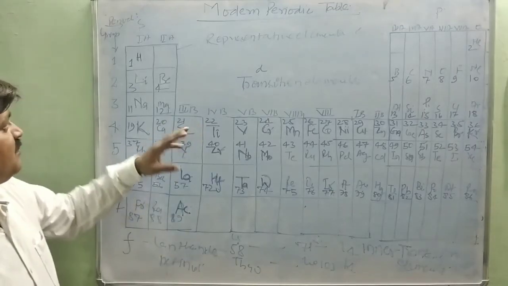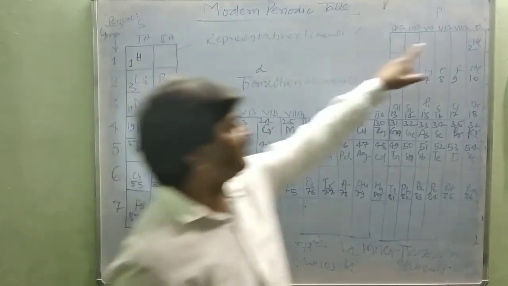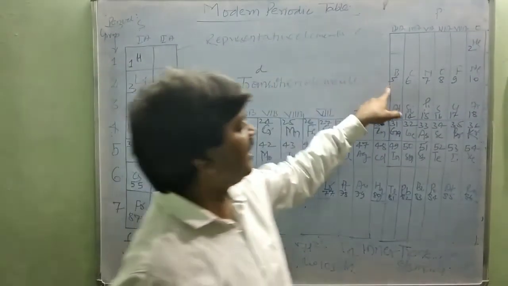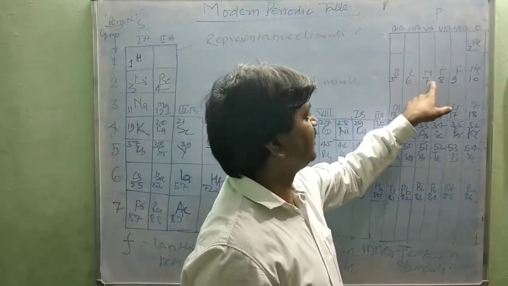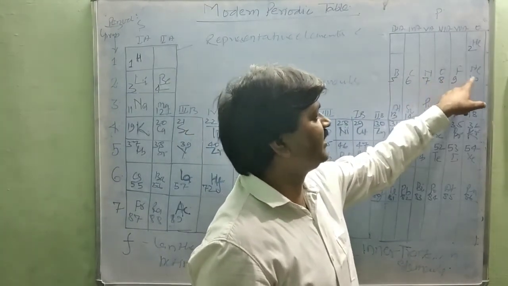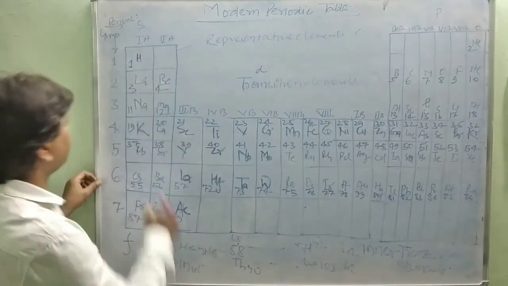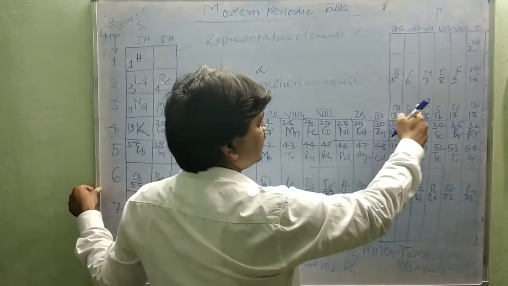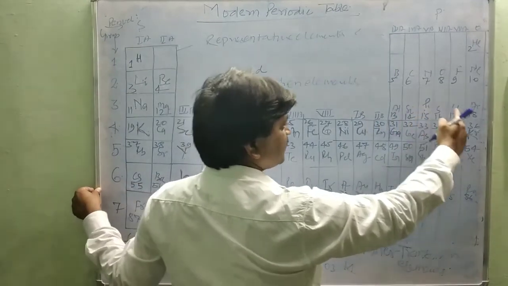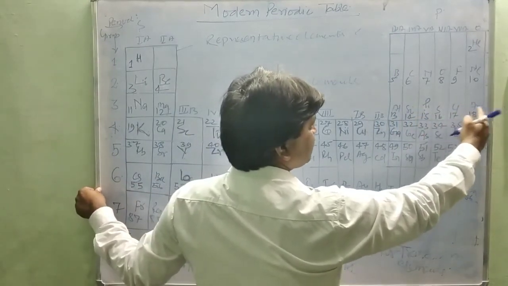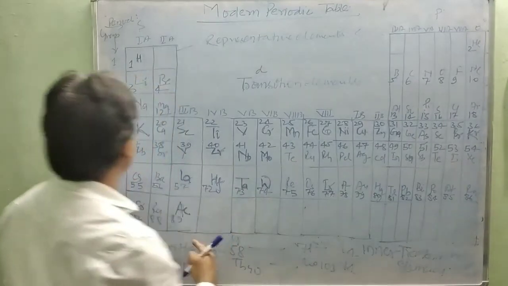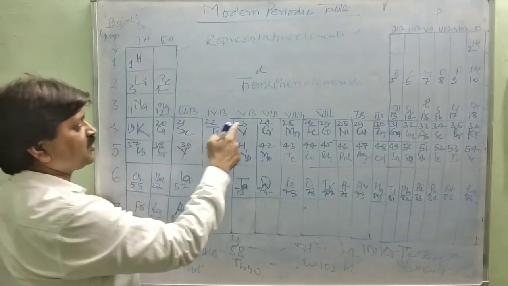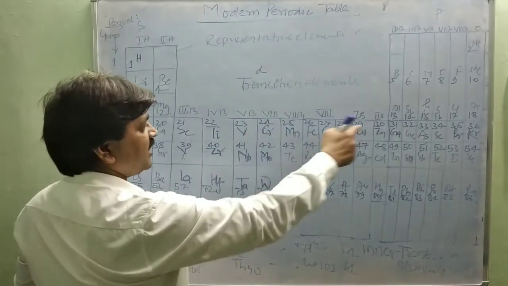Now write the atomic numbers, just like hydrogen 1, helium 2, lithium 3, beryllium 4, boron 5, carbon 6, nitrogen 7, oxygen 8, 9, 10. In the same way we can write here 11 sodium, 12 magnesium, aluminum 13, silicon 14, phosphorus 15, sulfur 16, chlorine 17, argon 18. Similarly, potassium 19, calcium 20, scandium 21, titanium 22, vanadium 23, and so on.